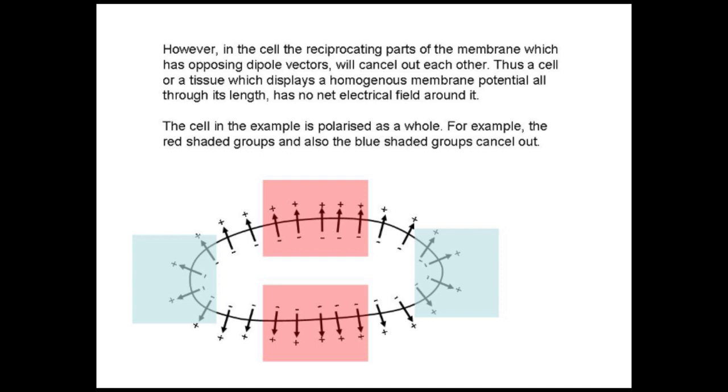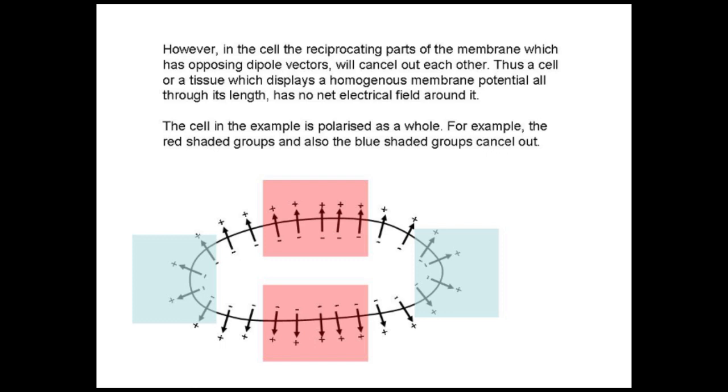As the potential in the membrane is the same, the dipole magnitude is the same, but their orientation is completely opposite of each other, so when you sum these vectors, you can imagine that you'll get 0 as a sum.